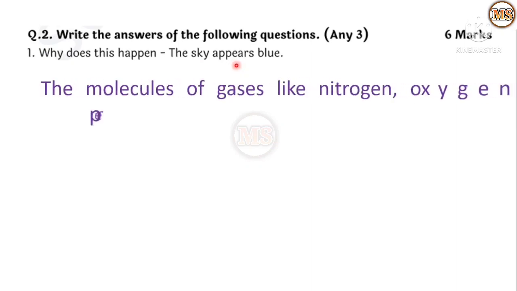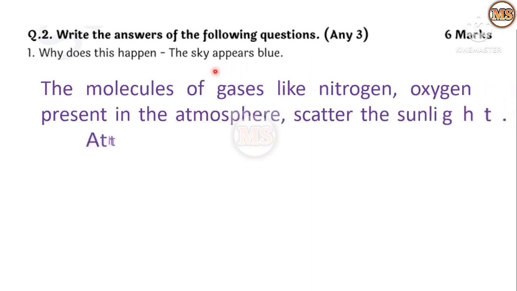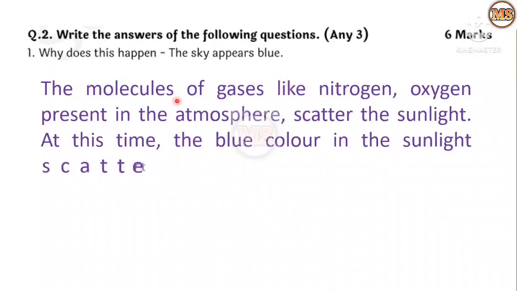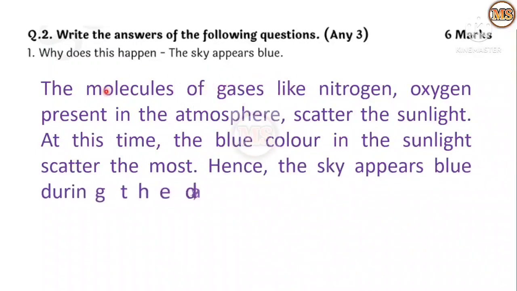Generally we know that the atmosphere of the earth consists of different types of gases. So from the gases, the nitrogen and oxygen present create a blue color. See how the molecules of gases like nitrogen and oxygen present in the atmosphere scatter the sunlight. And at this time, the blue color in the sunlight scatters the most. Hence, the sky appears blue during the day.